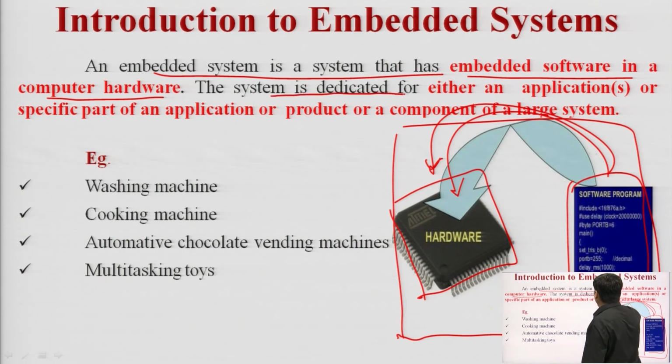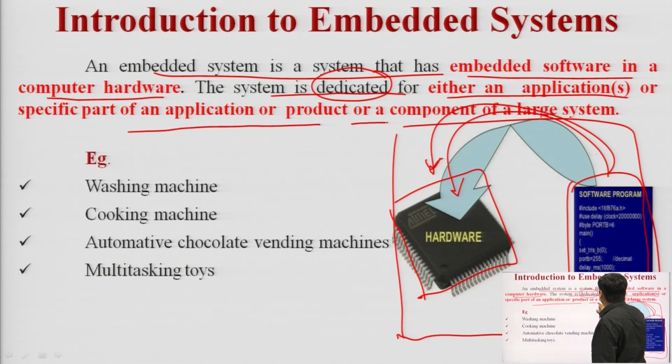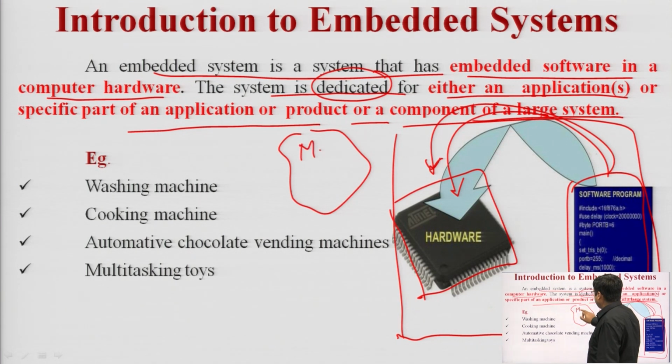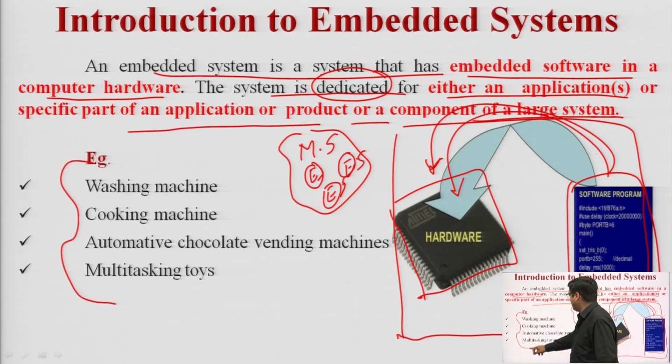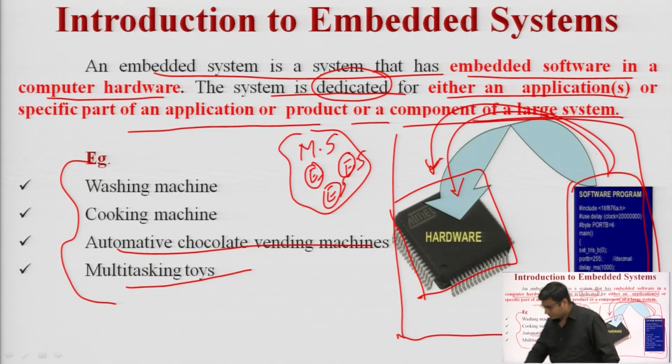The system is dedicated. Dedicated means it is dedicated to a particular application, either an application or a specific part of an application, or a product, or a component of a larger system. We have already seen that it is a part of a larger or main system. In a larger system, there may be a number of embedded system units. For example, washing machines, cooking machines, automatic chocolate vending machines and multitasking toys are all examples of embedded systems.